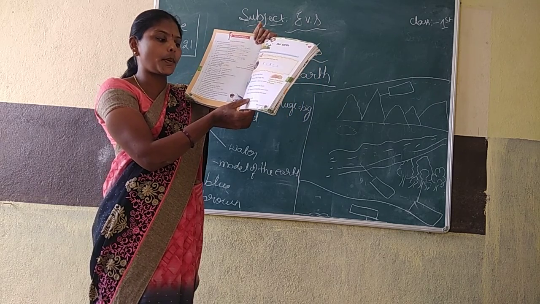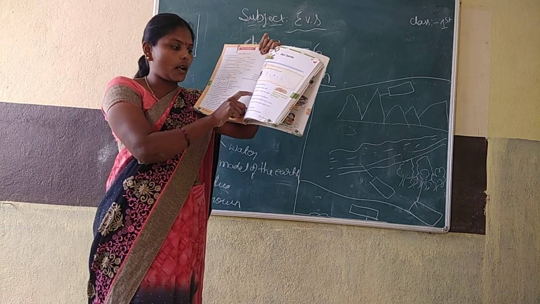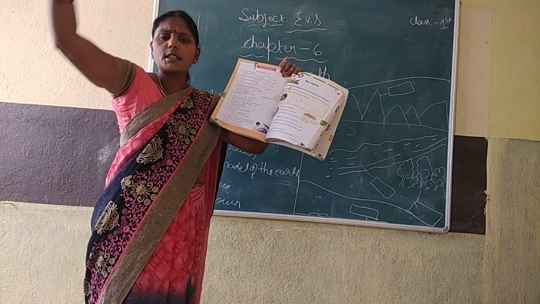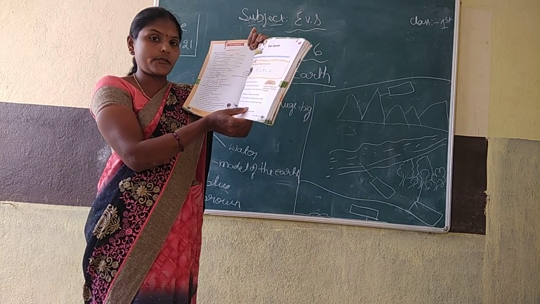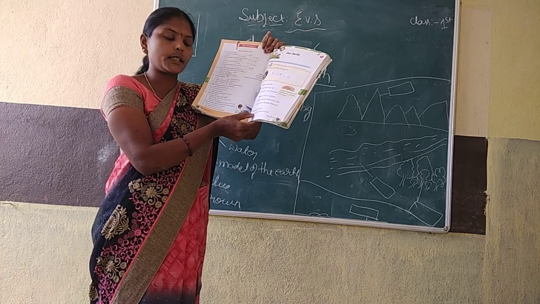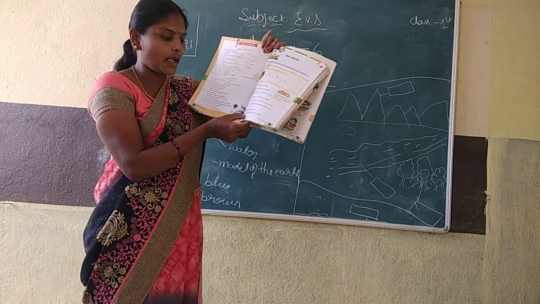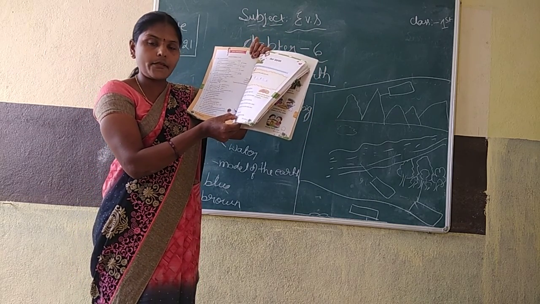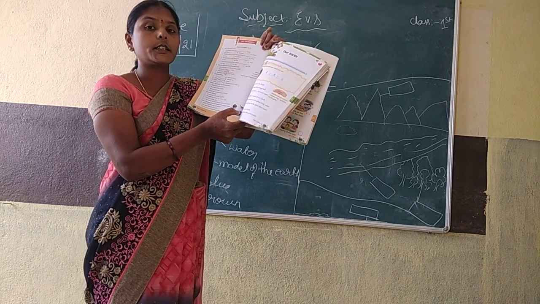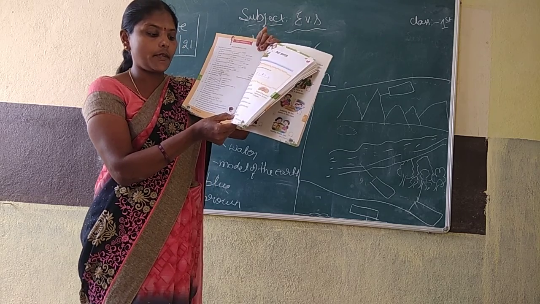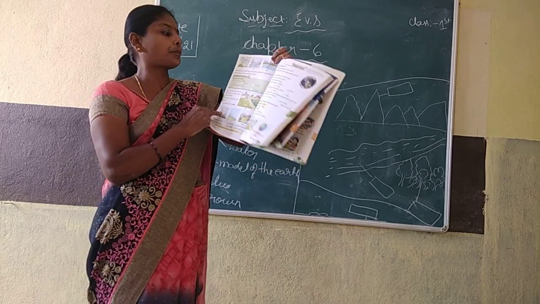Water covers a great part of the earth. Water is very important on the earth. So much water is there. Water covers a great part of the earth. It is very, very important. It is present in the oceans, big oceans, Sagara, Samudra, like that. Seas, rivers, lakes and ponds, wells, etc.